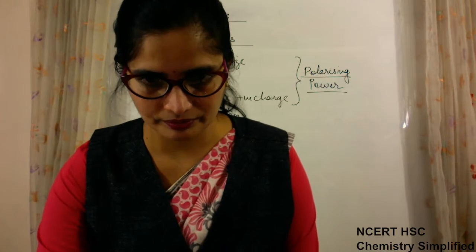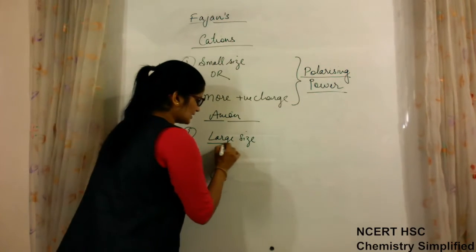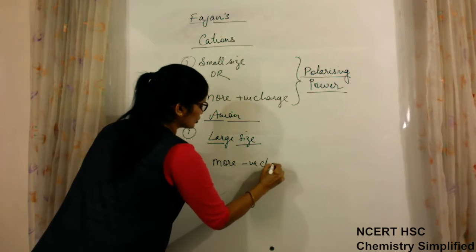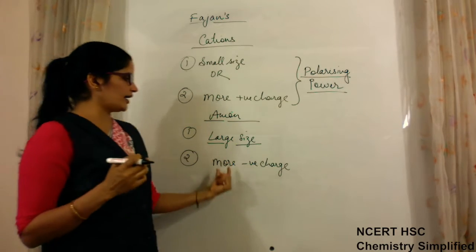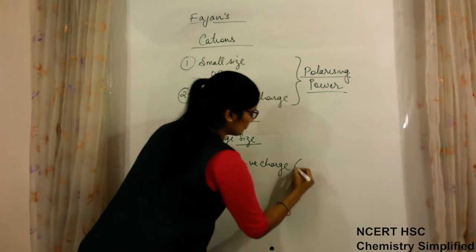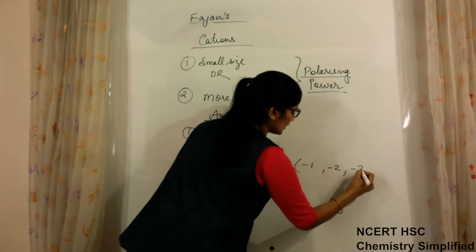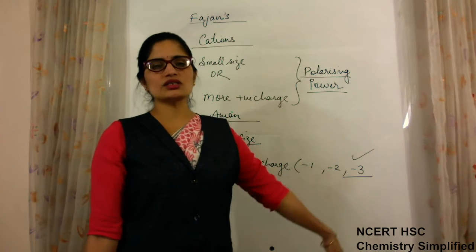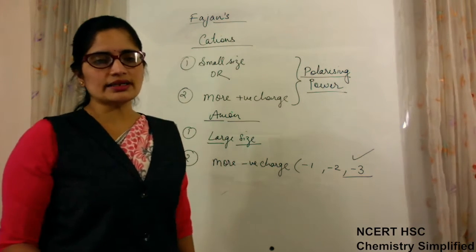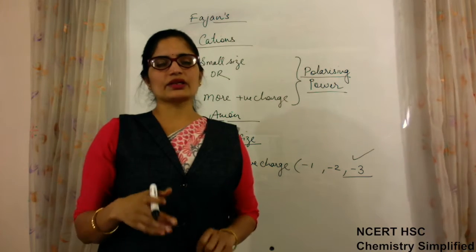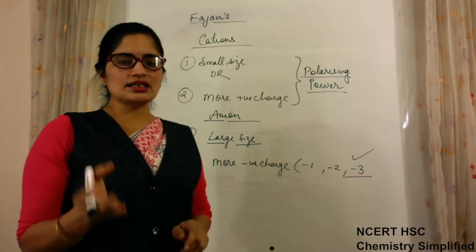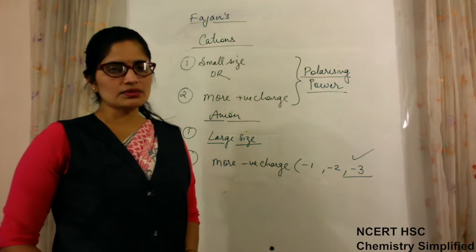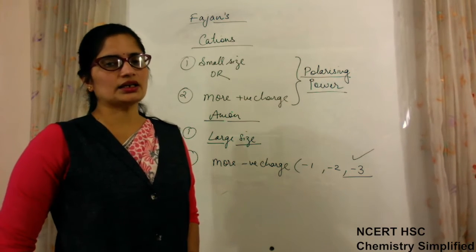The second factor is more negative charge. If the anion has more negative charge, that means -1, -2 and highest -3, so what does that mean? More electrons are present on it. More electrons means the electron cloud is big. If the electron cloud is bigger, then it is easy for the cation to disperse that cloud towards itself, and the nature of the bond becomes covalent rather than ionic.